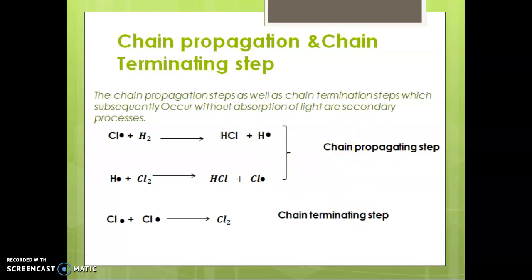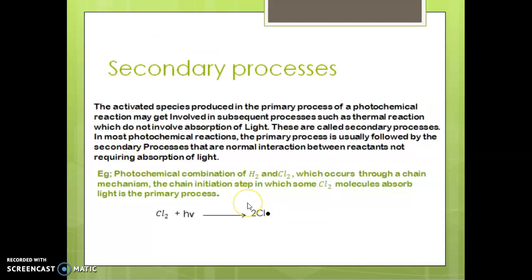And for the first step, in the photochemical combination of H2 and Cl2, which occurs through a chain mechanism, we will discuss that mechanism in detail. But here you have to focus that the first step, the chain initiation step, involves the absorption of light quantum h nu, and the first step is the primary process.